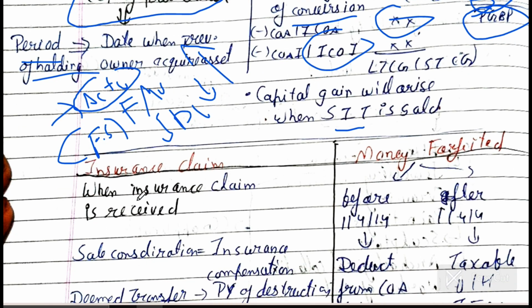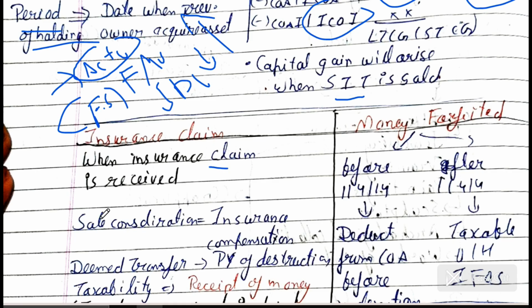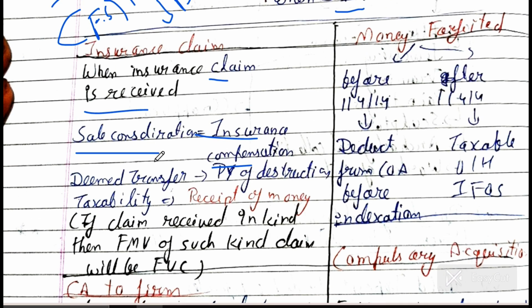Then if there is any insurance claim you have received, these adjustments come for like 2 to 3 marks, not more. Then it will come in the MCQ part. When an insurance claim is received, what will be the sale consideration? The sale consideration is the insurance compensation received. It is a deemed transfer.